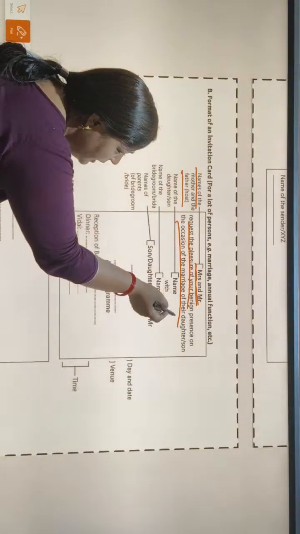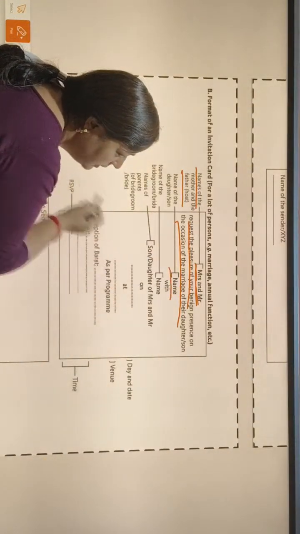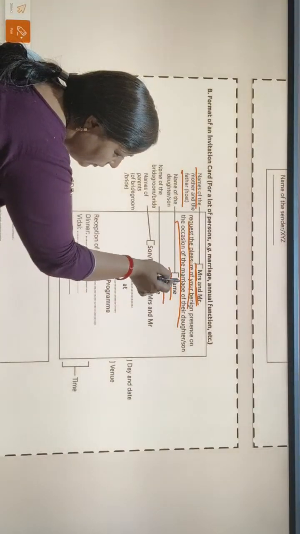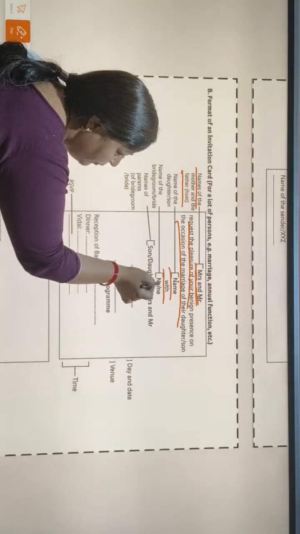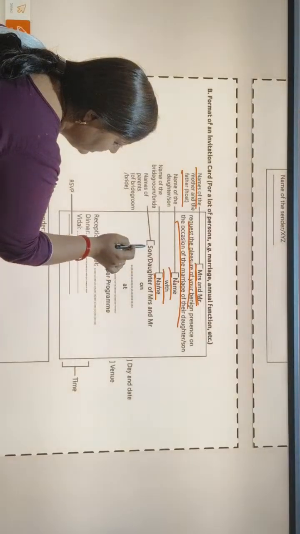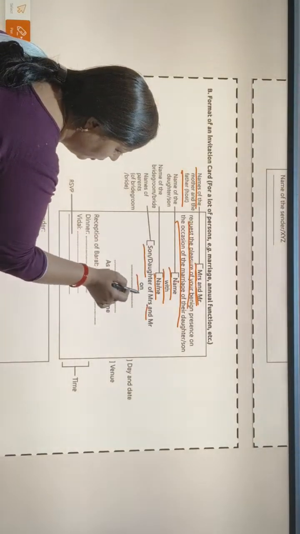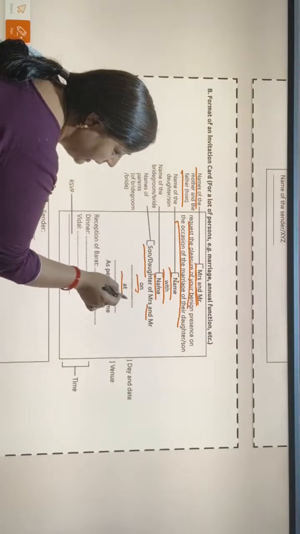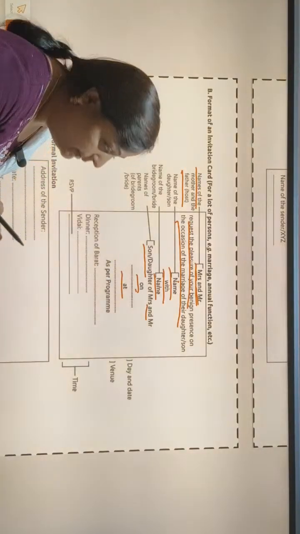Then you will write the name of the daughter or son, and this is for marriage, so with whom the marriage takes place. And after that, son or daughter of Mrs. and Mr. on. Now with on we will add the date, and with at we will add the time.